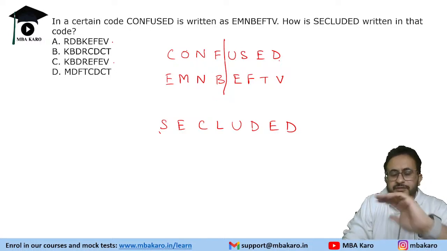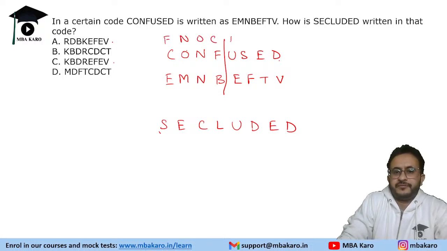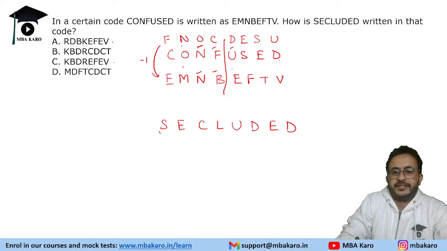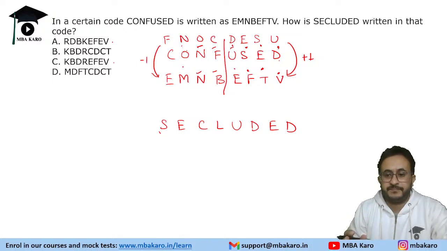Okay, confused, break it into two parts, reverse it like this, and also reverse it like this. Now, if you see, it is minus 1 from all. N minus 1 is M, O minus 1 is N, C minus 1 is B. D, this is plus 1. On the right side we are adding 1. So D plus 1 is E, E plus 1 is F, S plus 1 is T, U plus 1 is V. So the logic was a bit difficult, right?